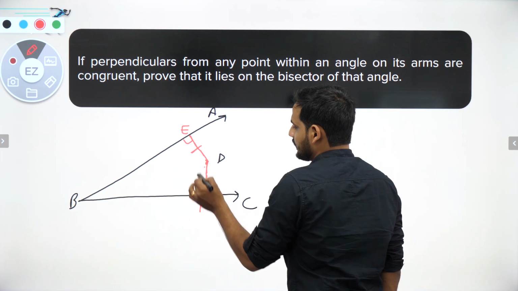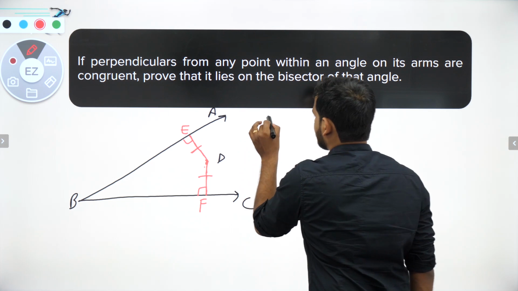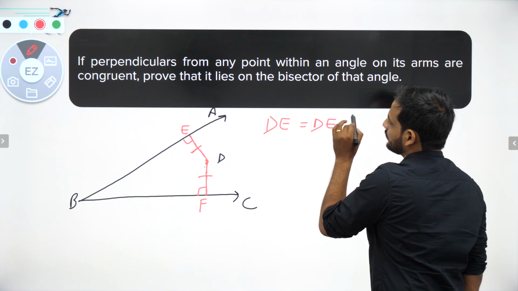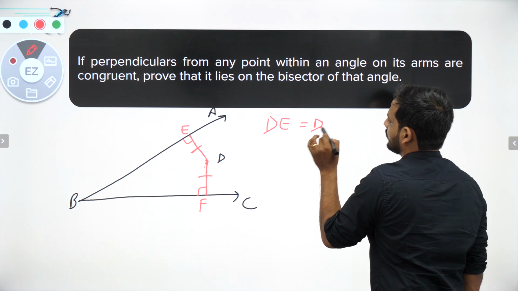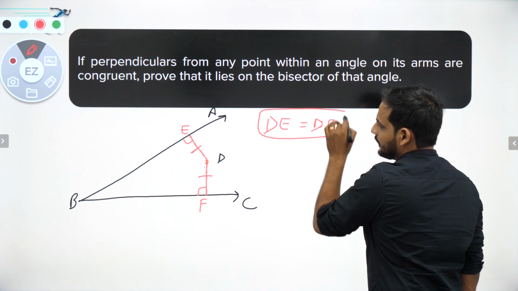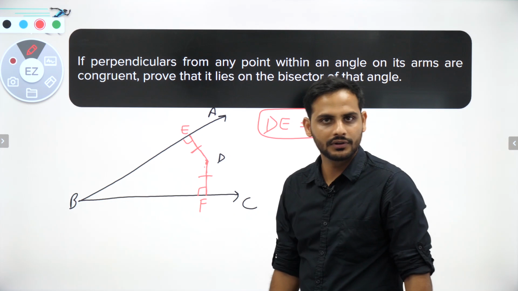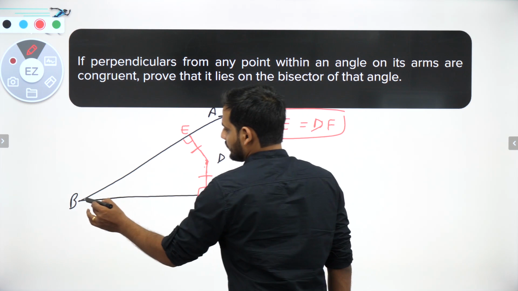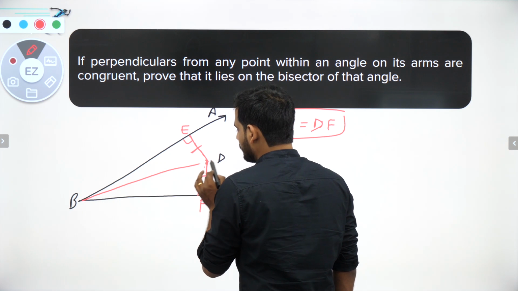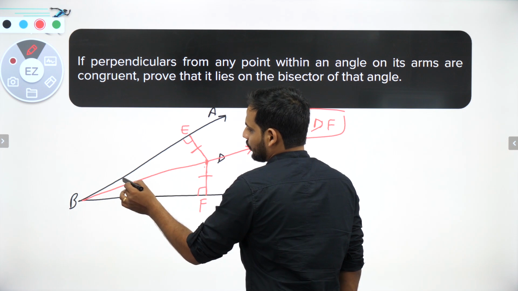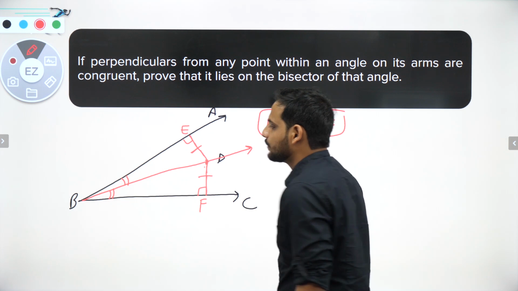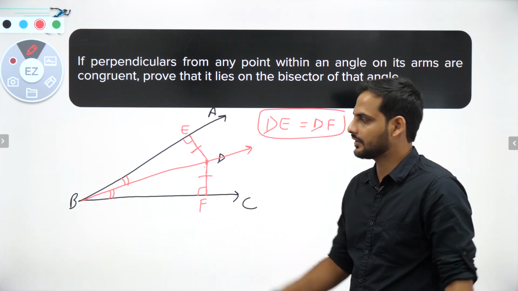That means DE is equal to DF. First thing we know. And these two angles are 90 degrees, that I have already shown. Now you have to show that this point D lies on the bisector. That means they want us to show that these two angles are equal. If these two angles are equal, I can say this is the bisector line.